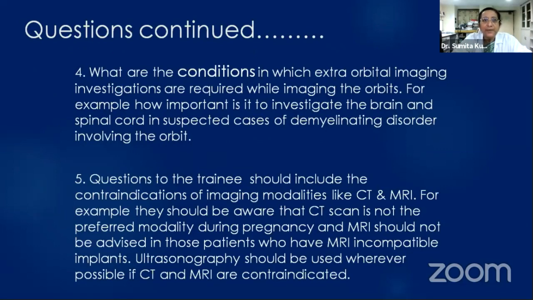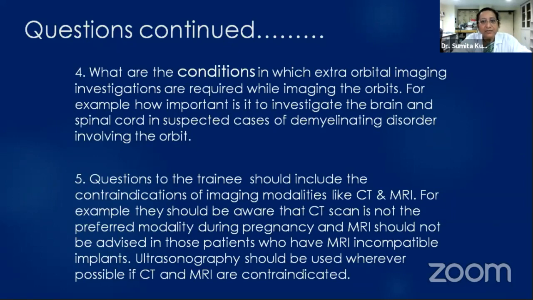They should also be asked what are the conditions in which extraorbital imaging investigations are required while imaging the orbits. For example, how important is it to investigate the brain and spinal cord in suspected cases of demyelinating disorders involving the orbit and the optic nerve?